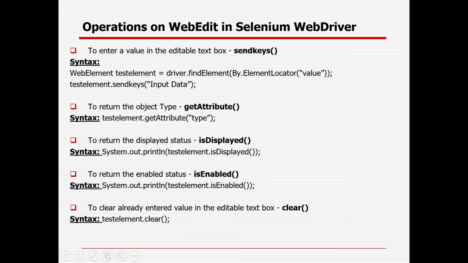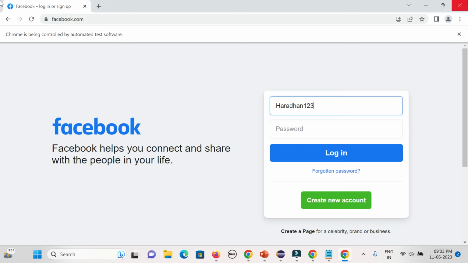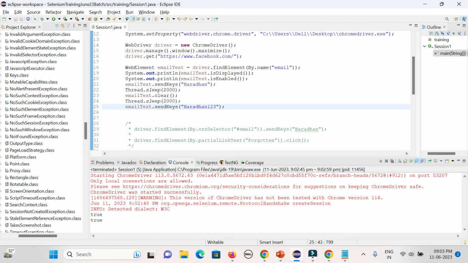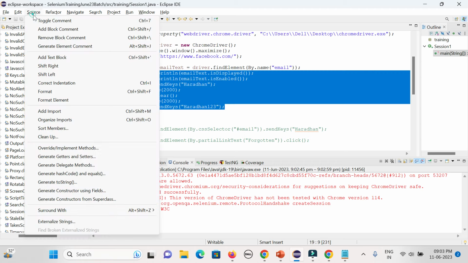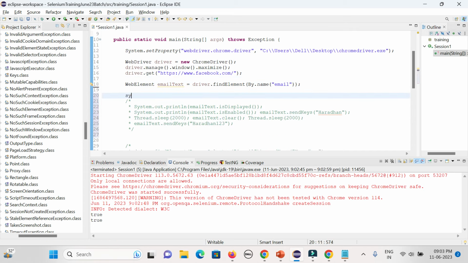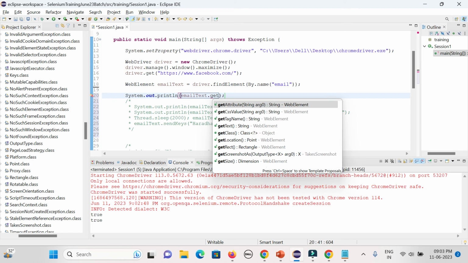Now the next thing for the WebEdit box is get attribute. So as you are asking, what are the different attributes, like the ID, name, what things are there? Can I get the details? Okay, so I can also get the details. Let's comment out this part. So how can I get the details? SYSO, say email text. You need to call the method called getAttribute. You could see that will give you a string, right?